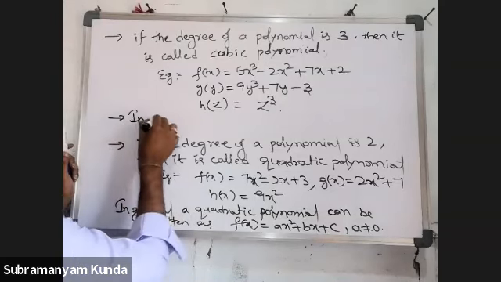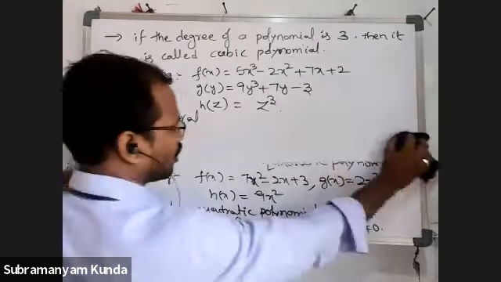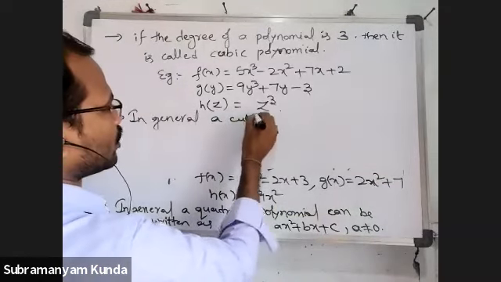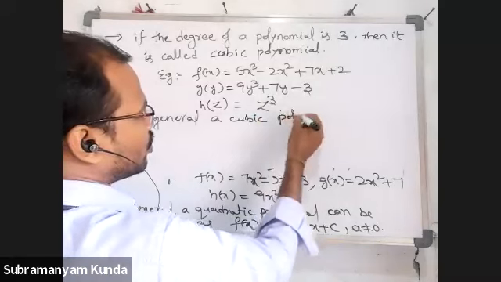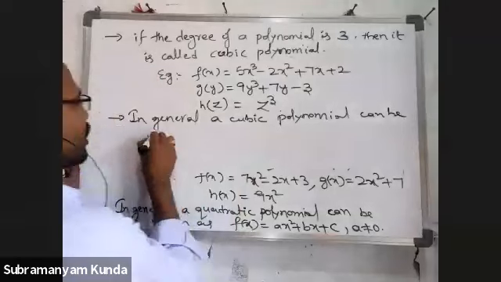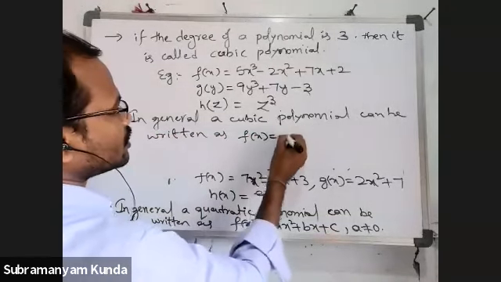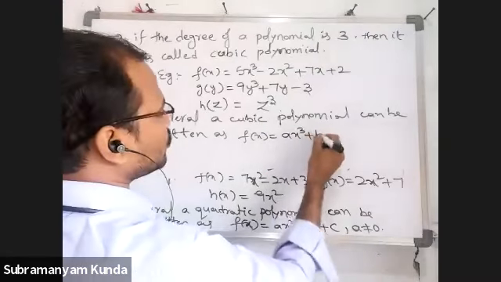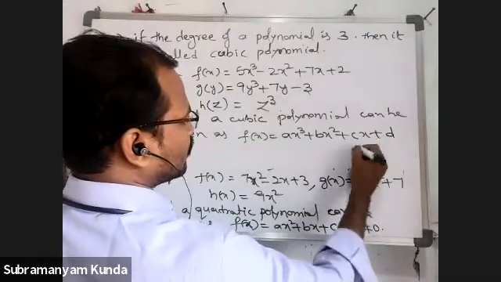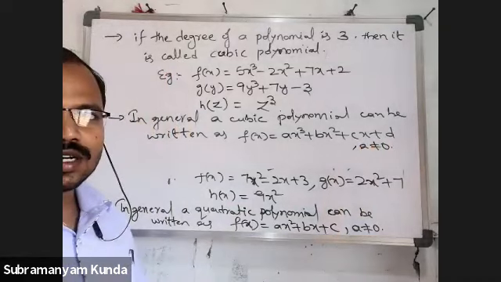So in general, a cubic polynomial can be written as f of x is equal to ax cube plus bx square plus cx plus d, where a not equal to 0.